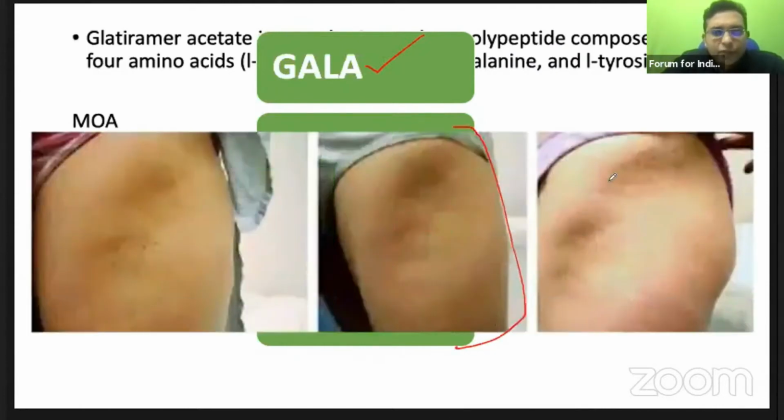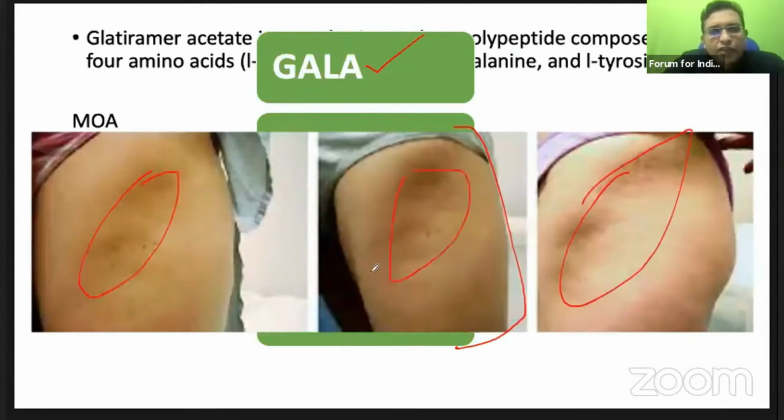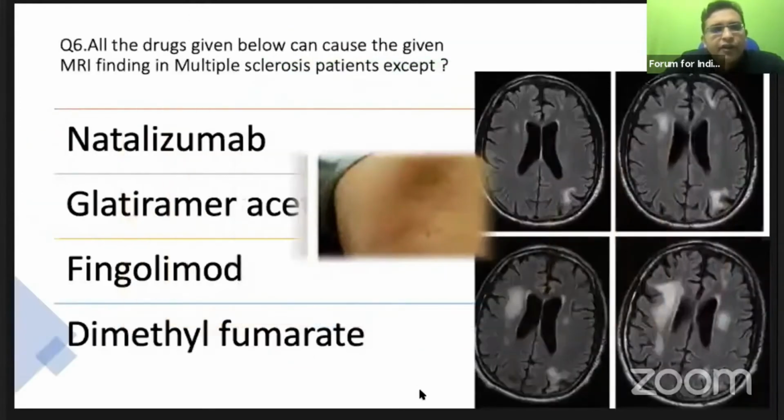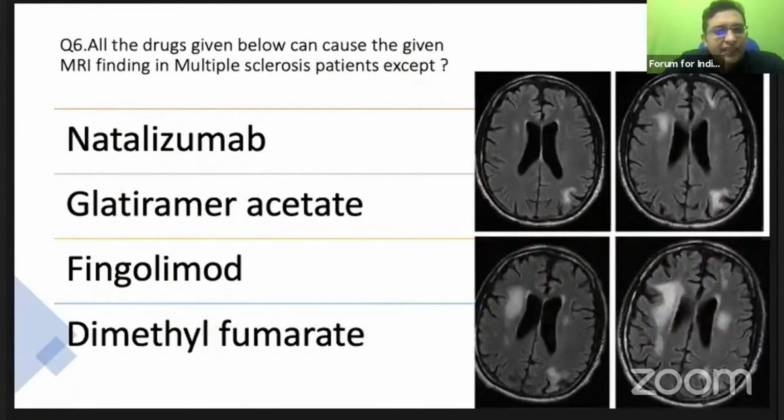And what do you see here? This is what is called lipoatrophy. When the injection of glatiramer is given, there is lipoatrophy occurring. So this is one of the side effects of glatiramer acetate.